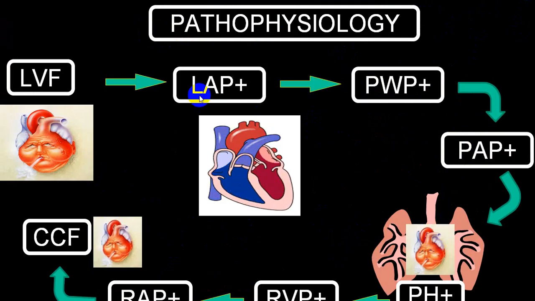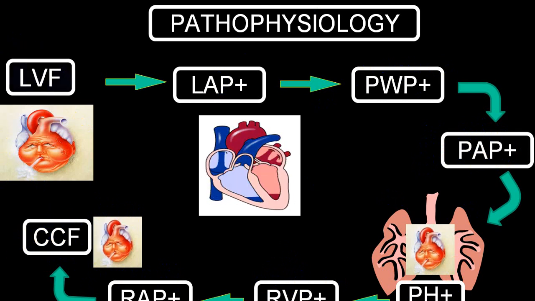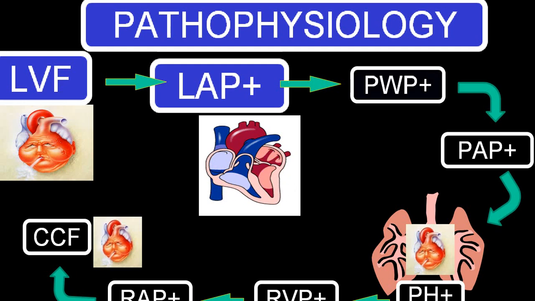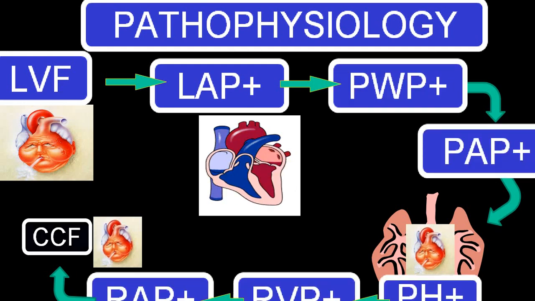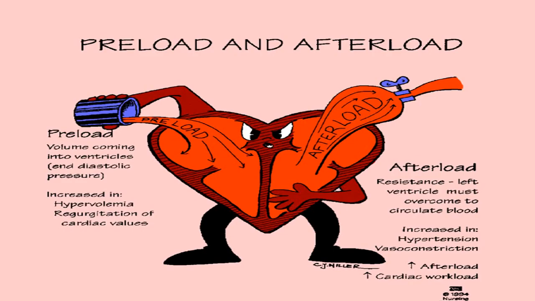So left ventricular failure, left atrial pressure elevation, pulmonary wedge pressure, pulmonary arterial pressure, pulmonary hypertension, right ventricular pressure elevation, RA pressure elevation, and congestive cardiac failure. So now LVF with right ventricular failure, we call congestive cardiac failure. Together we call it congestive heart failure. So the combination becomes congestive heart failure.